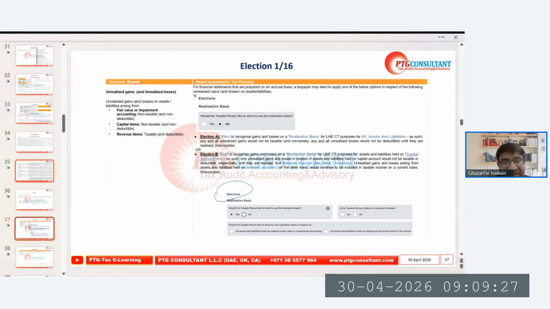Election A: elect to recognize gains and losses on realization basis, where we are saying all assets and liabilities. What does that mean? Capital nature plus revenue nature. Capital, like the fixed assets, and here we are saying the AR, AP, inventory. All this will fall under this category.